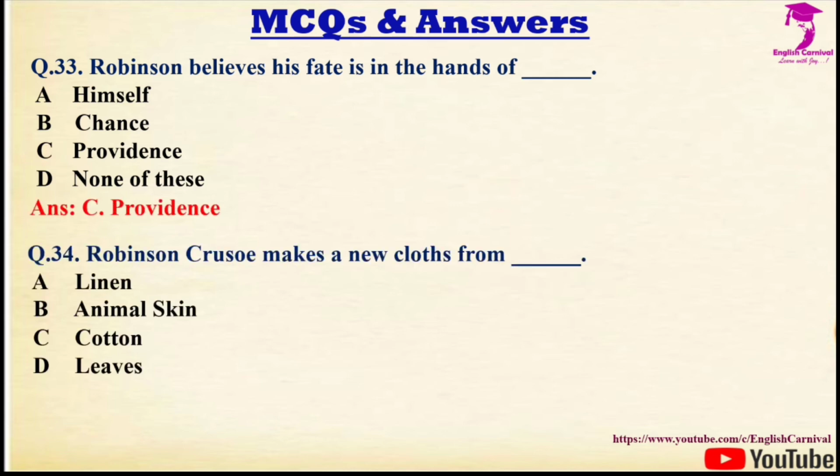Question number 34 we have, Robinson Crusoe makes new clothes from dash. Options are A. Linen, B. Animal skin, C. Cotton, and D. Leaves. Correct answer is B, and it is animal skin.